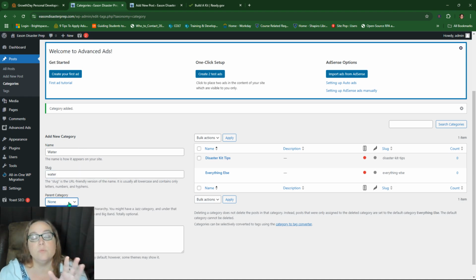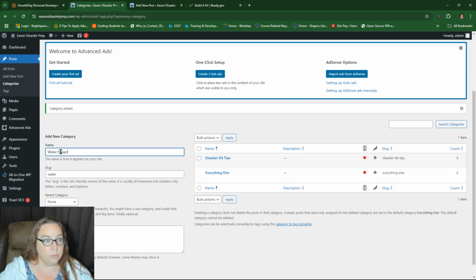And this is where water is not very descriptive, right? So I might want to say water preparedness. Did I spell that right? Yeah, preparedness. And then the same here. The slug is the part that comes, like if I go through the category, it can be in the URL. So I want to make sure that that also isn't just something random. I want it to be something that's defining and lets the search engines know what it's about.